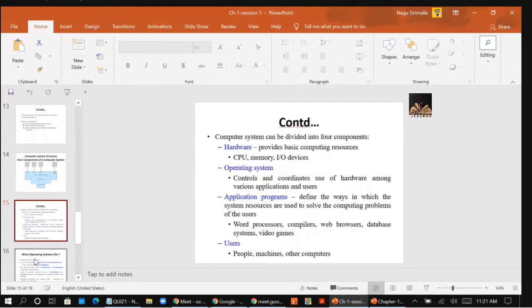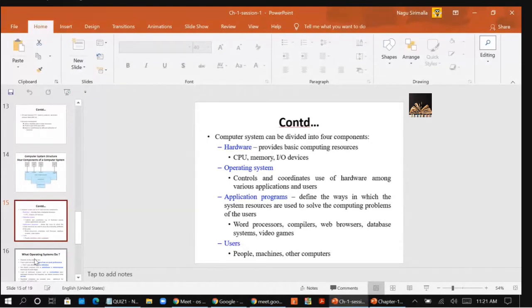Here, user programs are the end users. Users can be people, a machine, or any other computer. And when it comes to hardware, hardware provides the basic computing resources, right?